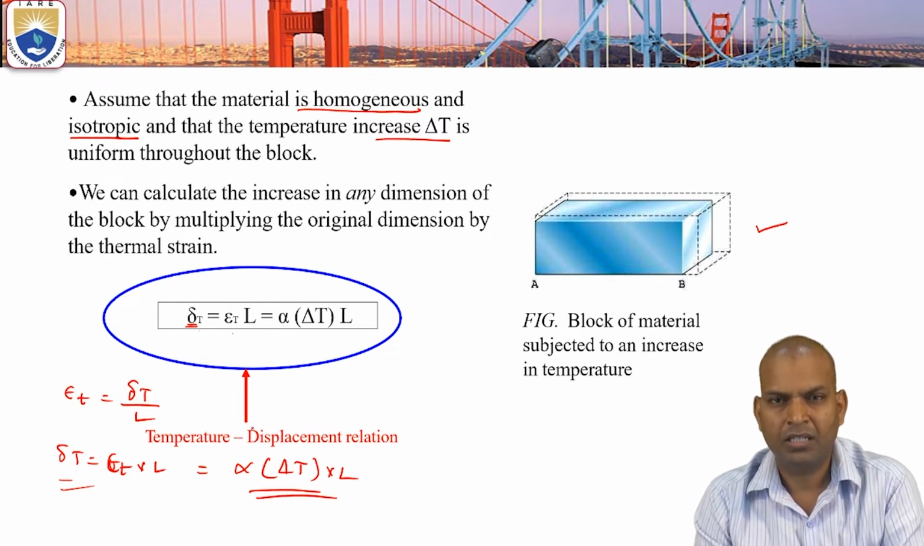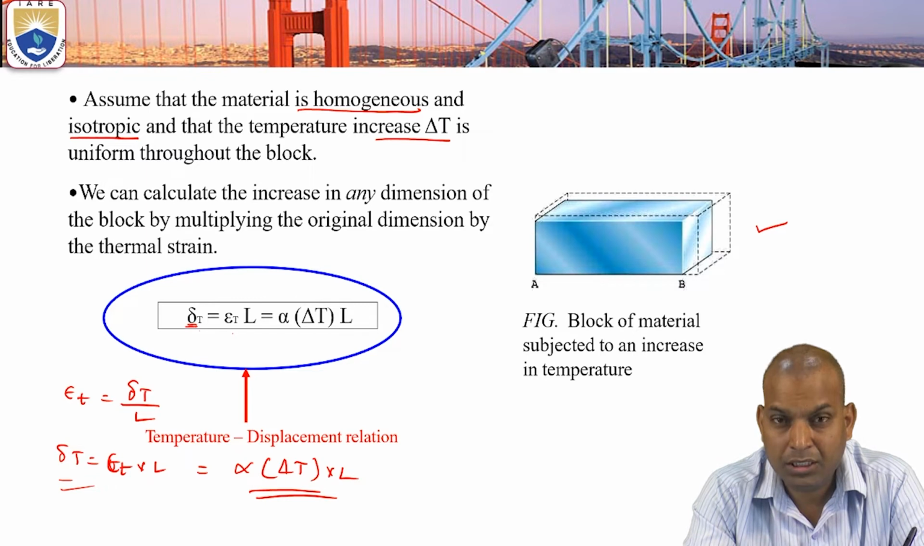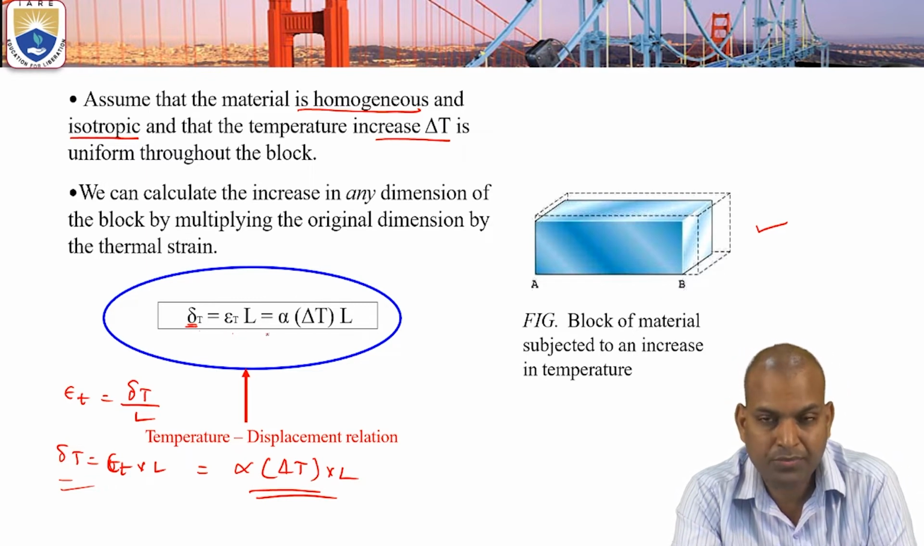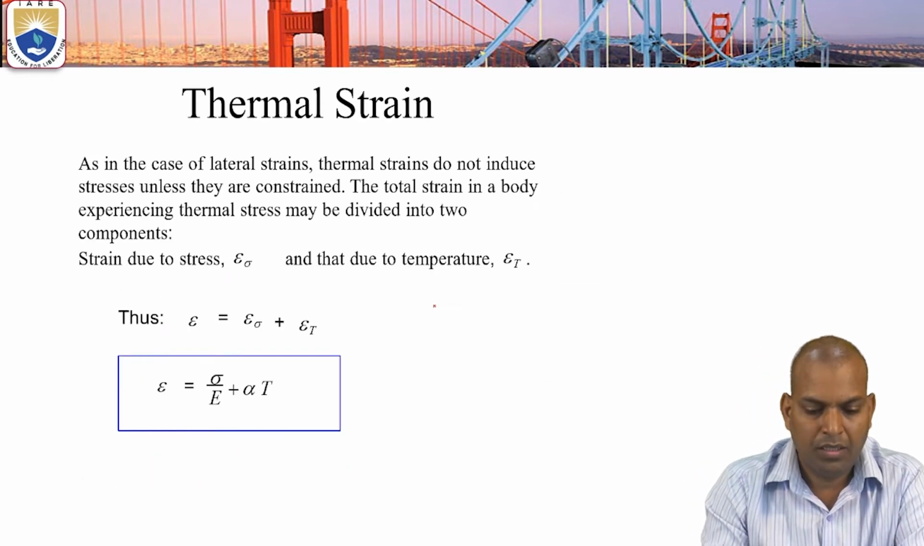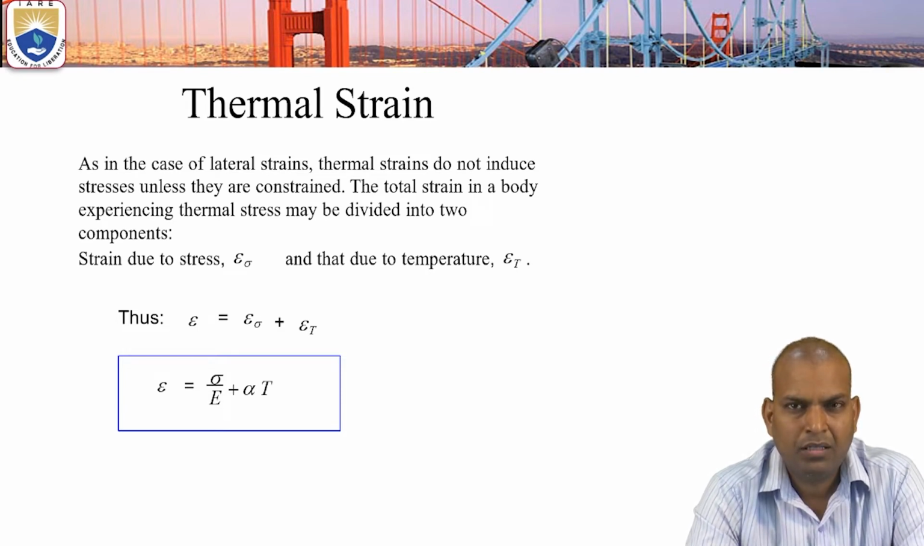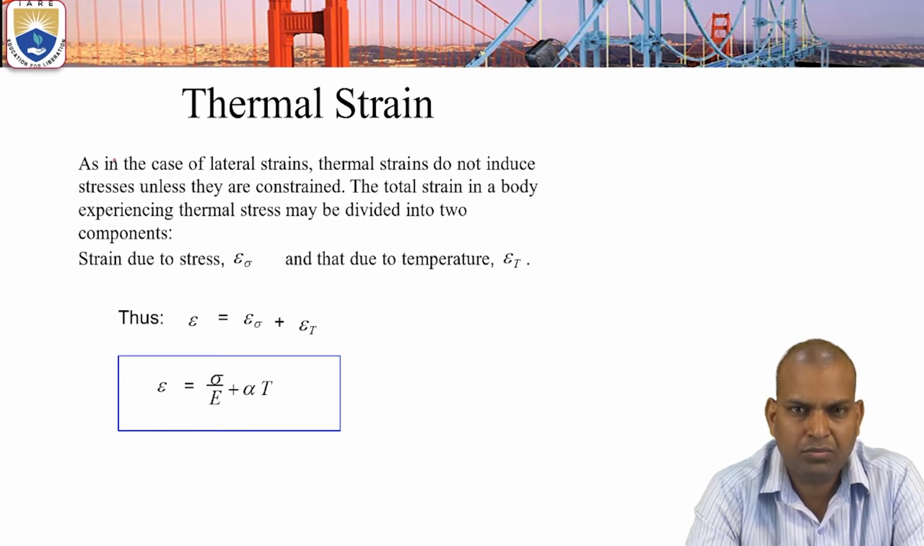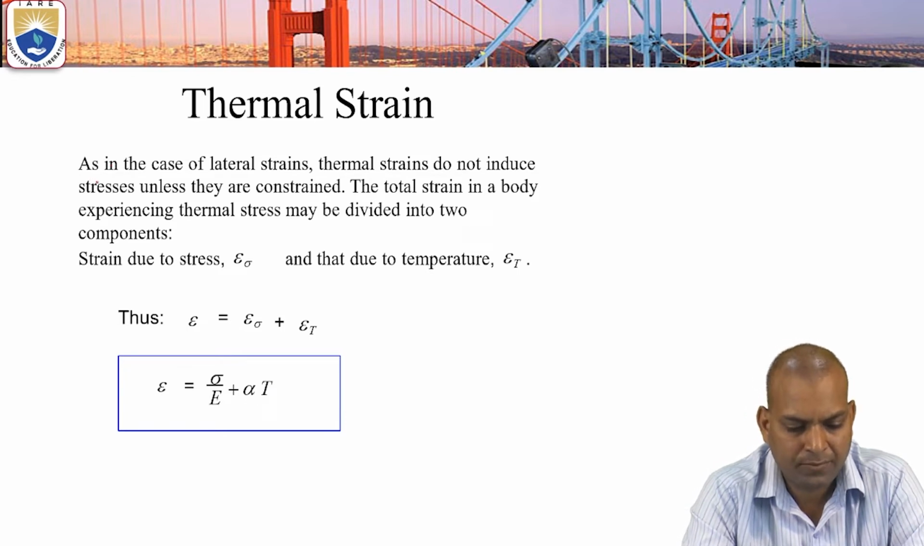This formula shows the relation between the temperature and displacement: delta T equals epsilon T times L, which equals alpha times delta T times L. Now, when there is a combination of stress and also temperature in that environment, the total strain is the sum of the strains, that is lateral strains and also thermal strain. It is divided into two components.